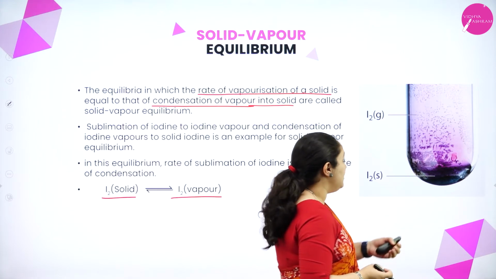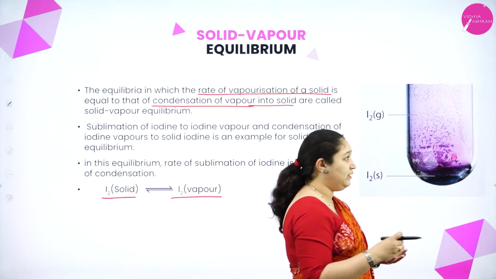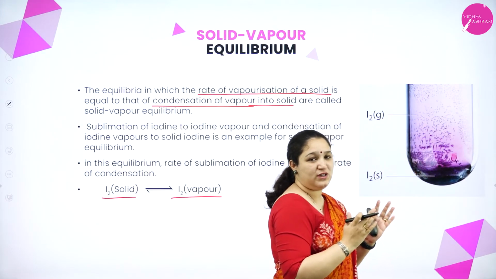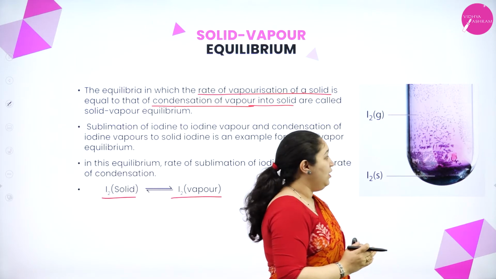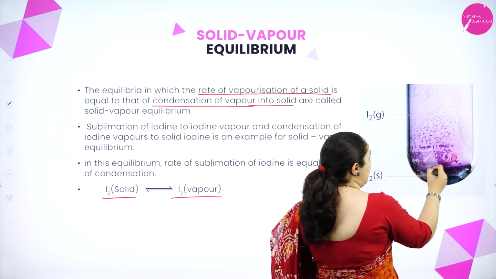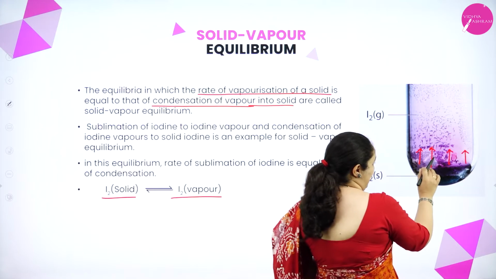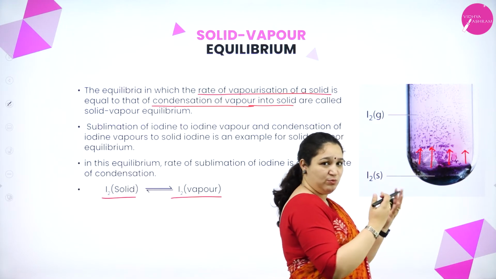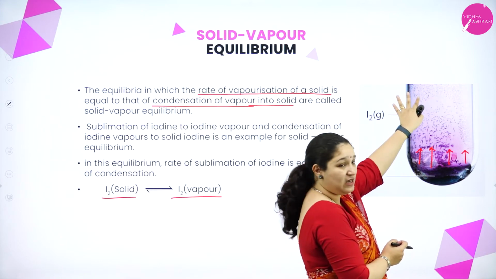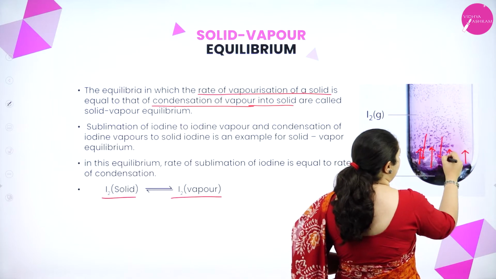Slowly if you keep a few crystals of iodine in a closed test tube or a closed beaker, totally a closed system, you can see that the iodine solids are vaporizing. Here the rate of vaporization is initially more. After some time you can see the color is not changing, it has come to equilibrium where the vapors are also condensing back to form the solid.